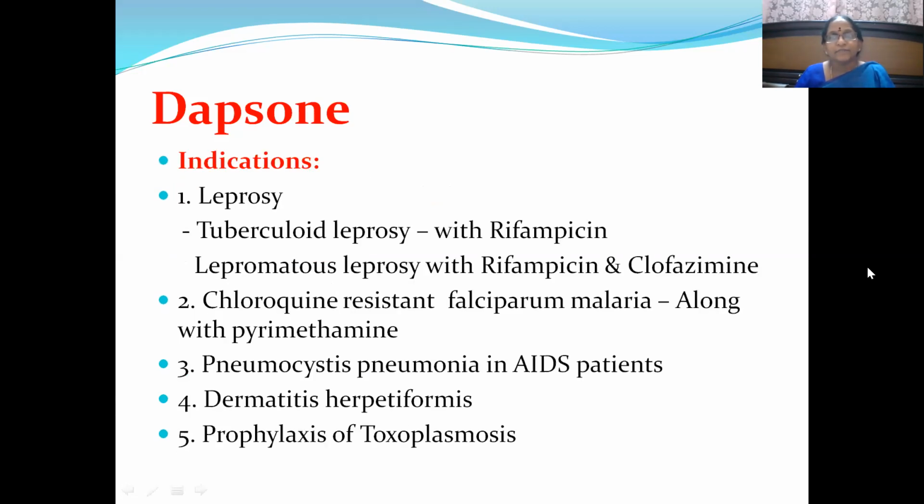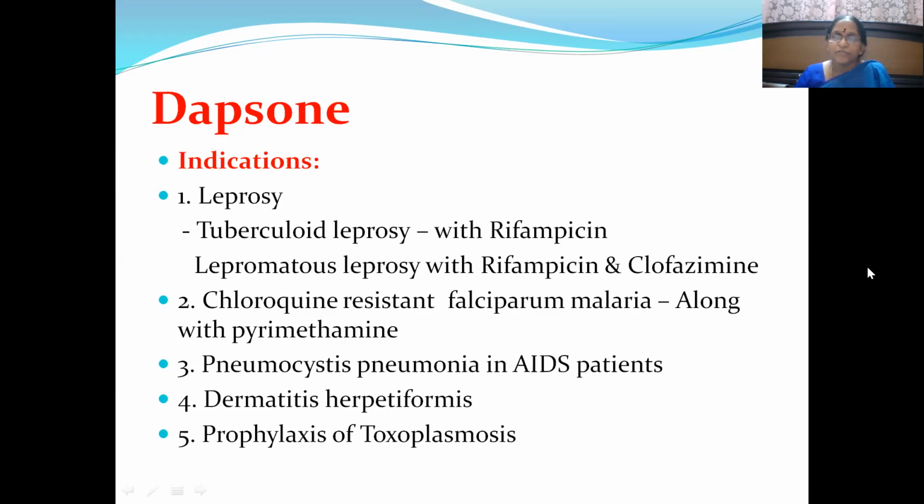Then indications. So where do we use Dapsone apart from leprosy? In case of leprosy, even in tuberculoid leprosy, which is a less severe variety, we use Dapsone along with rifampicin, another anti-leprotic drug. In lepromatous leprosy, we use Dapsone along with rifampicin and clofazimine.